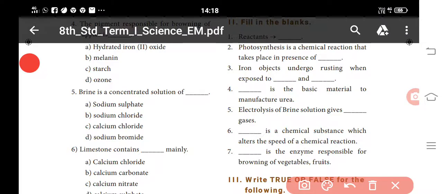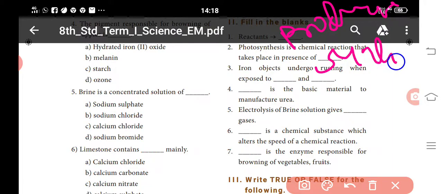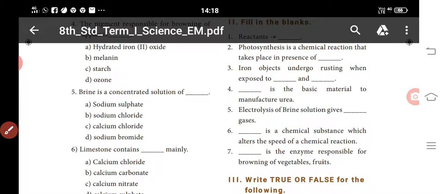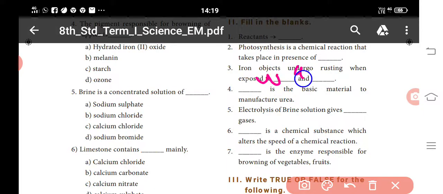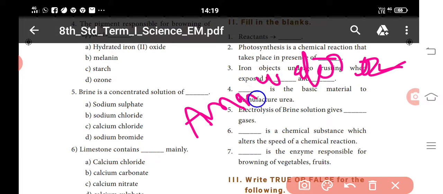Reactants. First one, products. Photosynthesis is a chemical reaction that takes place in the presence of sunlight. Sunlight. Understand? Next one, iron objects undergo rusting when exposed to water and oxygen. Ammonia gas is a basic material to manufacture urea. Fourth one, ammonia.